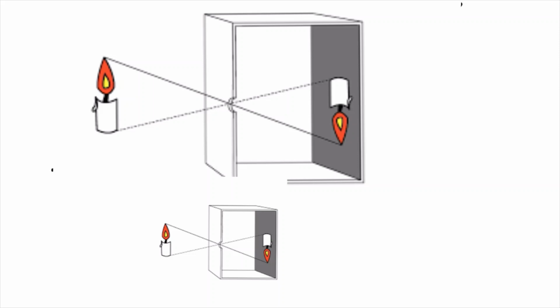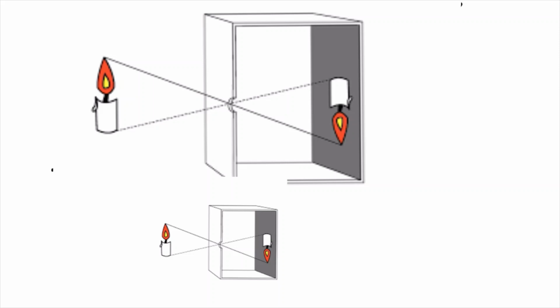Now, how will you make this pinhole? If you want to make it, you can do it with the help of your elders at home, but take the help of elders. You need a card box, if you have any empty card box, small black chart paper and a tracing paper. You will need glue, a sharp pen and scissors.